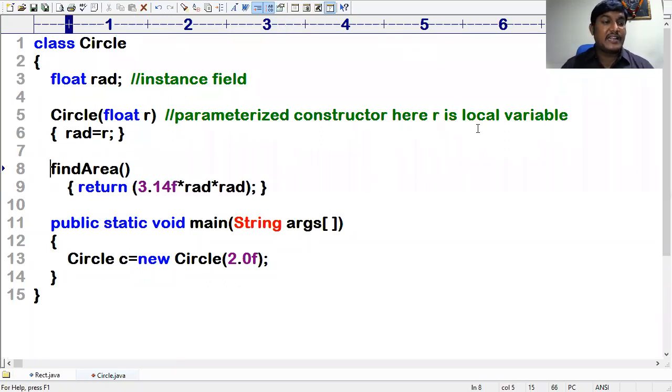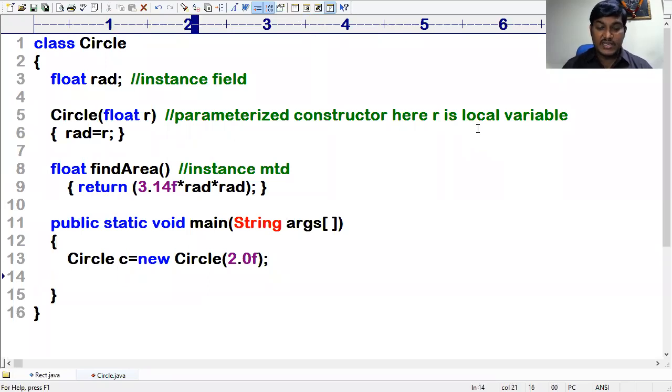Sir, is this a method returning or not? Of course, it's returning a value of float type. But this one is an instance method, and as you are already aware, instance methods are required to be called. So let me call this: c.findArea. Now findArea is executing with respect to c.